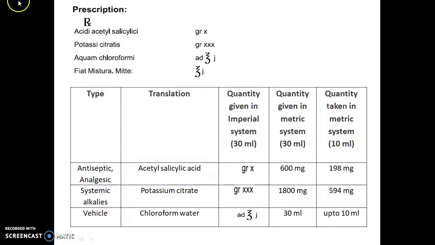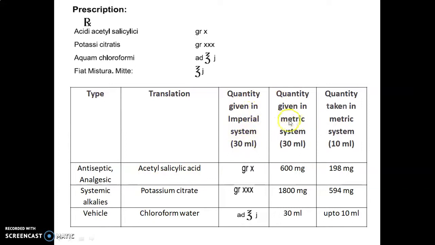So let's see the prescription. The Rx prescription is given over here in Latin terminology. We will discuss this formulation table. Type here is the category of the ingredient. Translation means the name of the ingredients, and the quantity is given in the imperial system, which is the given quantity to prepare 30 ml.